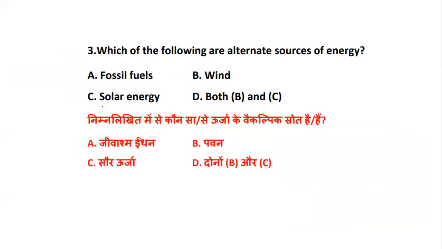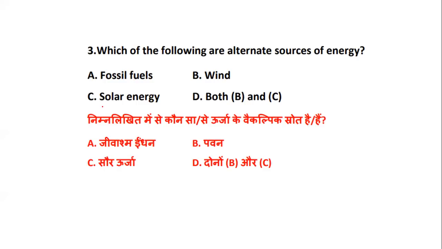Okay, let's come to the next question. This is question number 3. Which of the following are alternate sources of energy? They have given us some sources like fossil fuels, wind, solar energy, and both solar and wind energy. And they are asking us to find out, from the given options, which are called alternate sources of energy, whether it is fossil fuels, wind, solar energy, or wind and solar energy. So let's quickly have a thought over it and come to the answer.